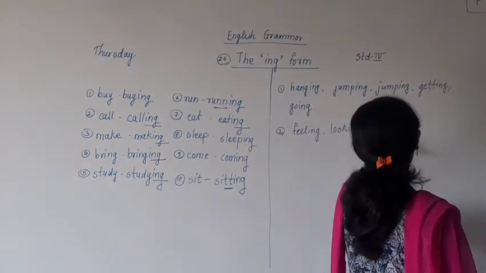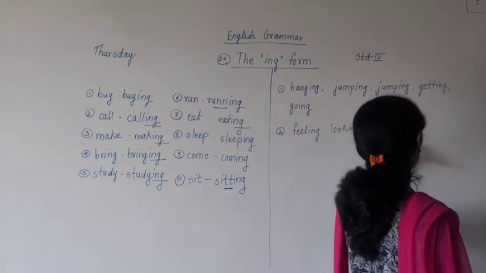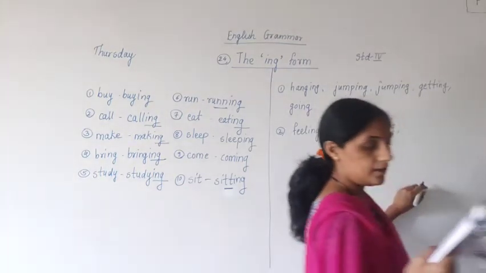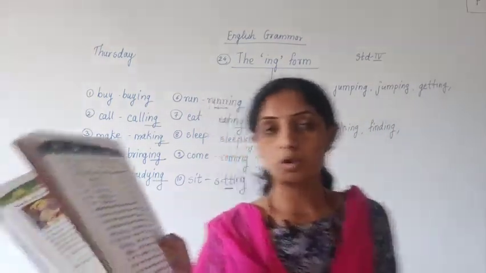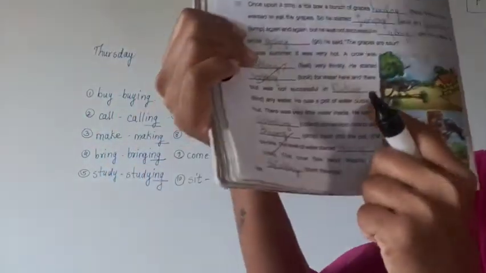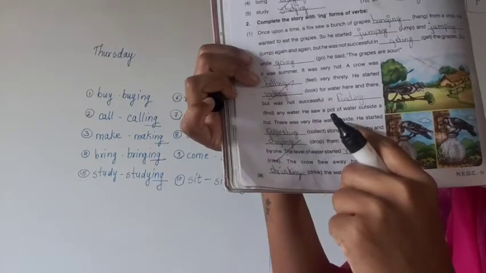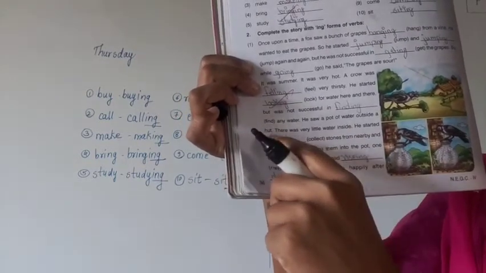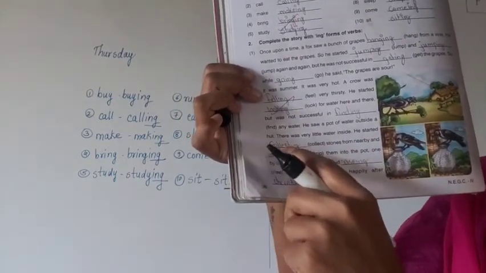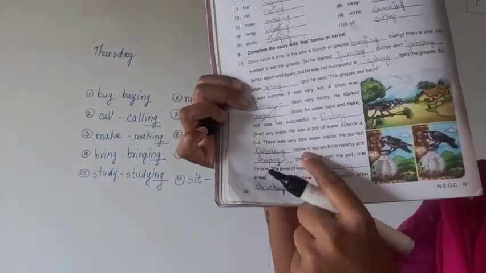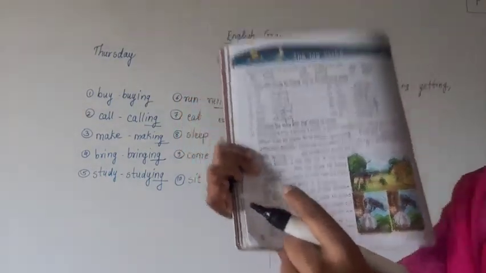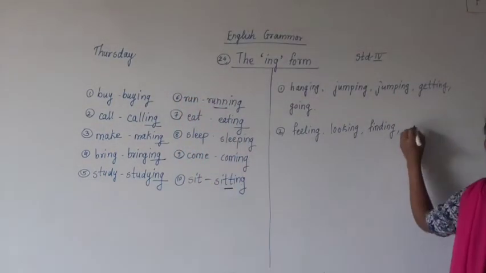Find word is given, ing you have to put to it. Finding any water, he saw a pot of water outside a hut. There was very little water inside. He started collecting. Collect, ing you have to add, then it will become collecting.